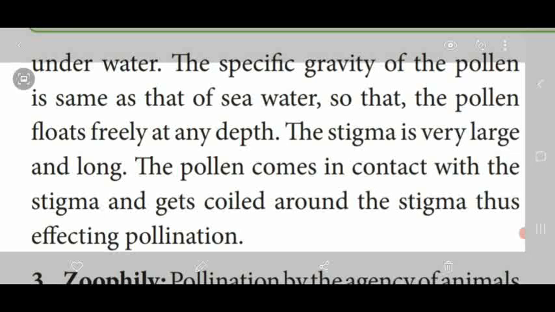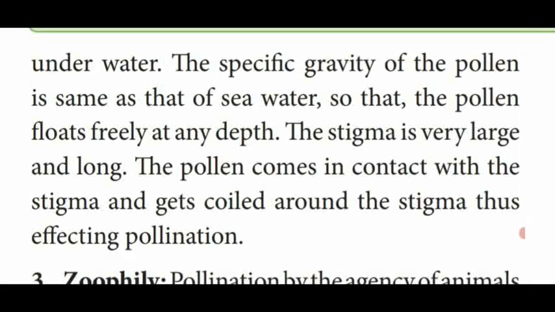The stigma of the female flower is very large and long. So the pollen comes in contact with the stigma and gets coiled around the stigma region. Thus pollination takes place in Zostera under the water. So this type of pollination is called hypohydrophily.